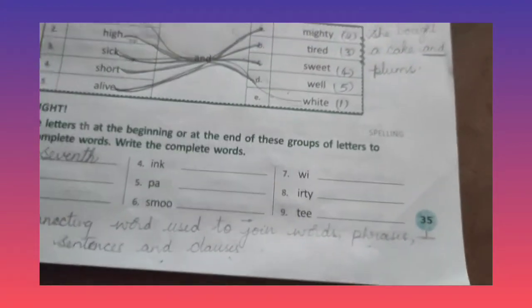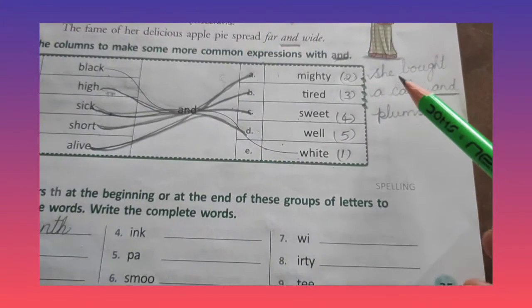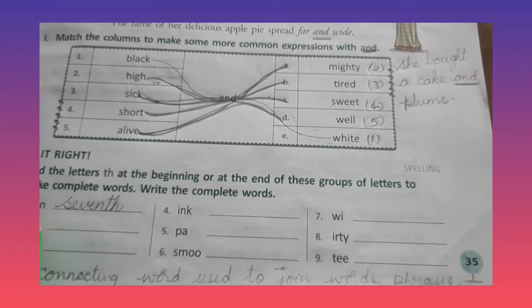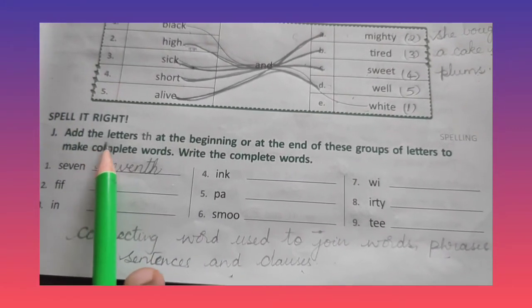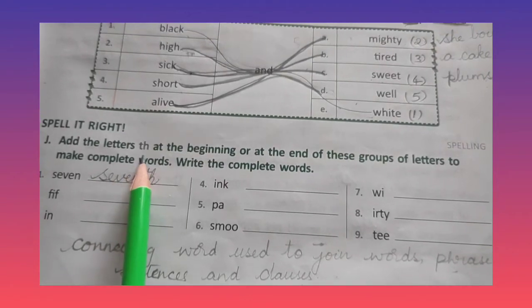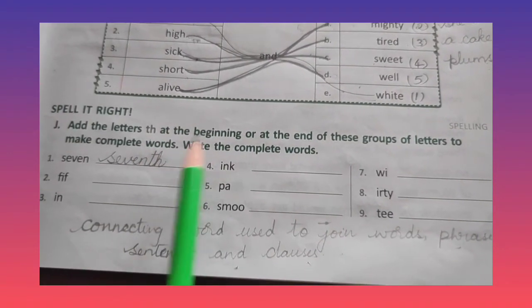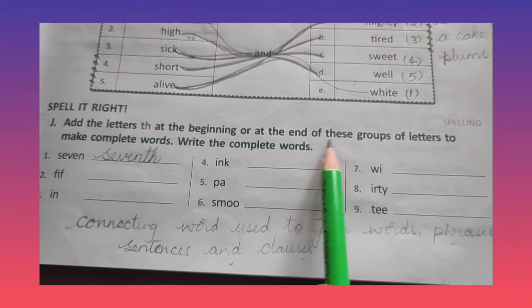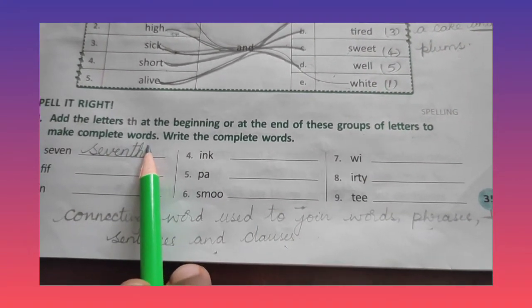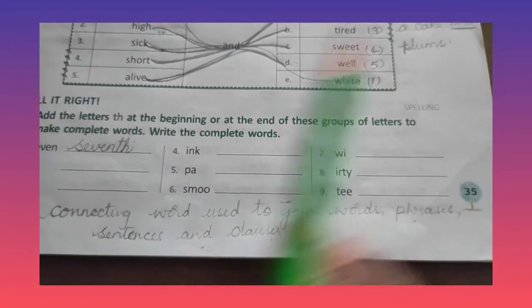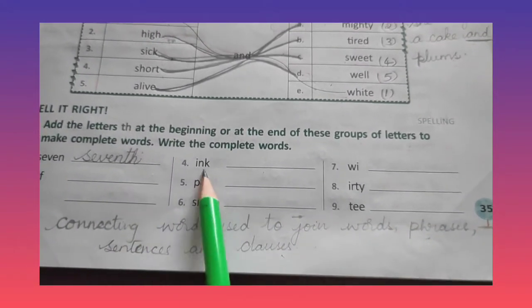And now look at here, children. Add the letters TH at the beginning or at the end of this group of letters to make complete words. Write the complete words. Here they have given some words.